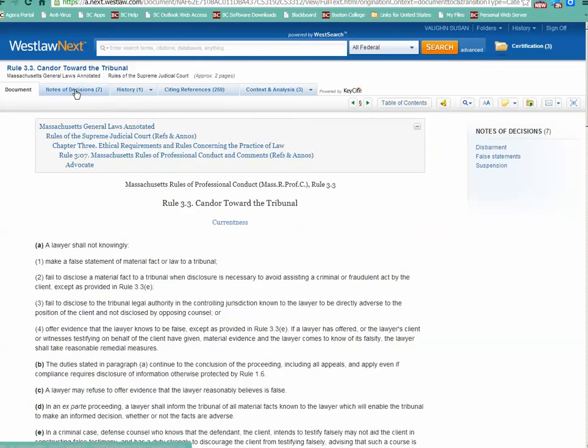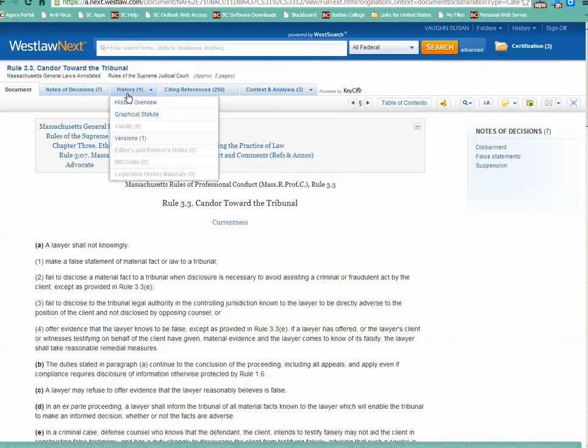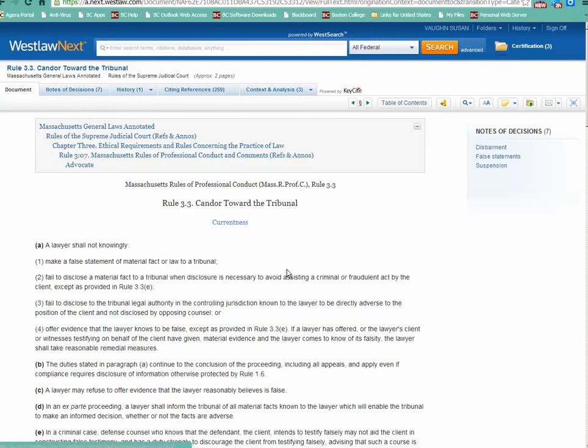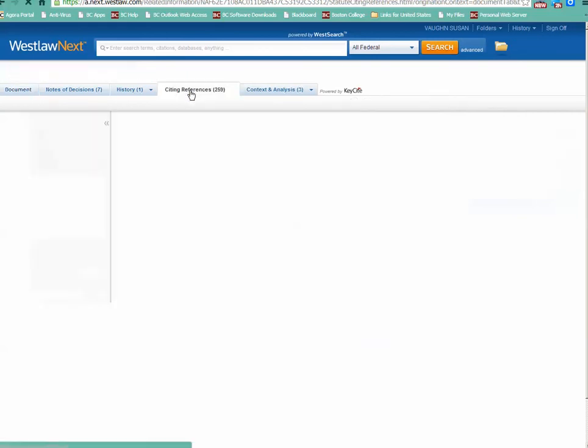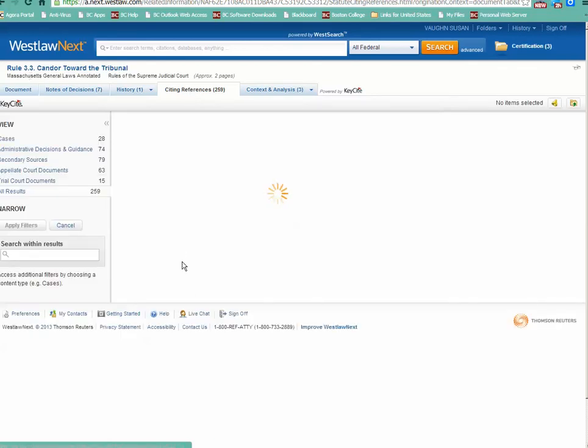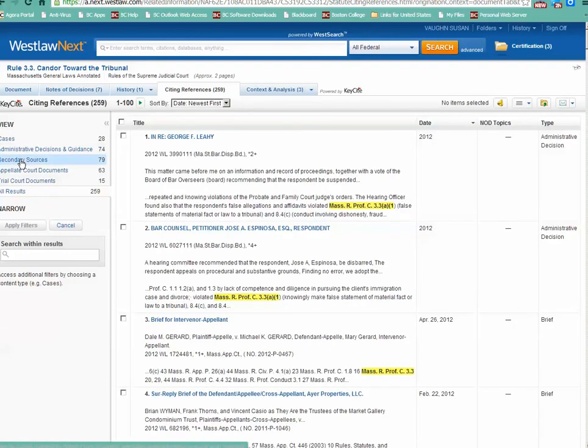And at the top, we can also link to notes of decision, so this is annotated, the history of this rule, the citing references, so we can key cite this rule, which is great. So we can find additional sources that have discussed this rule of professional ethics in Massachusetts, including cases, administrative decisions, secondary sources.